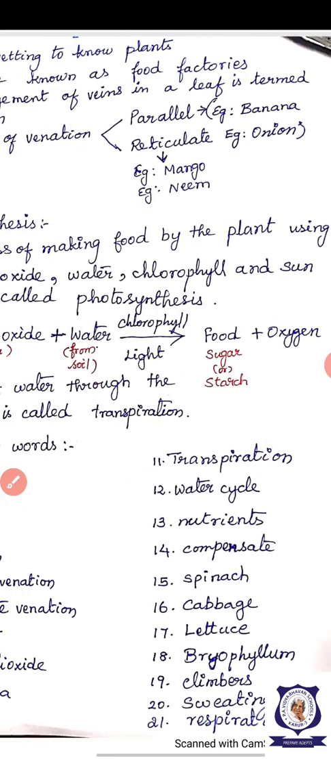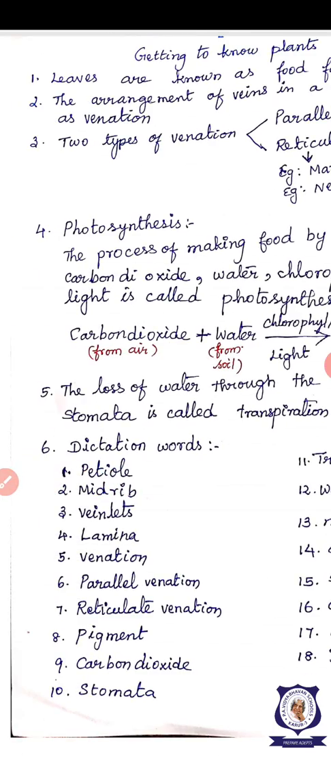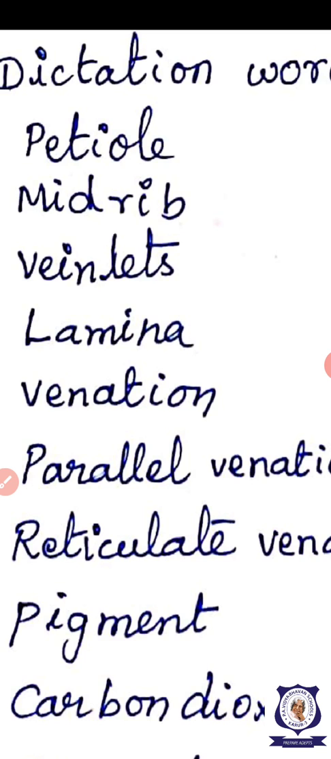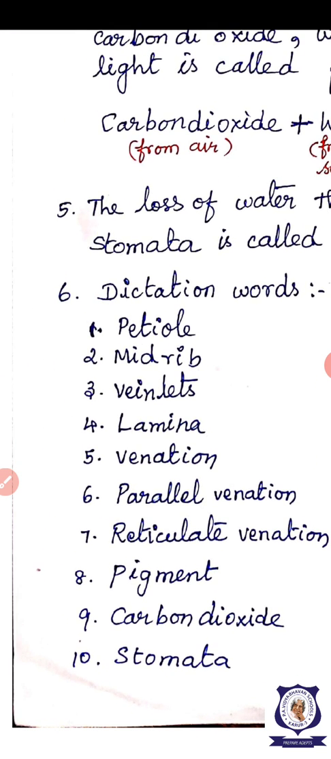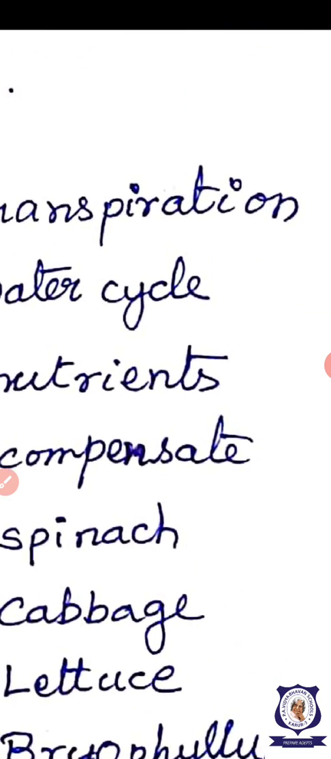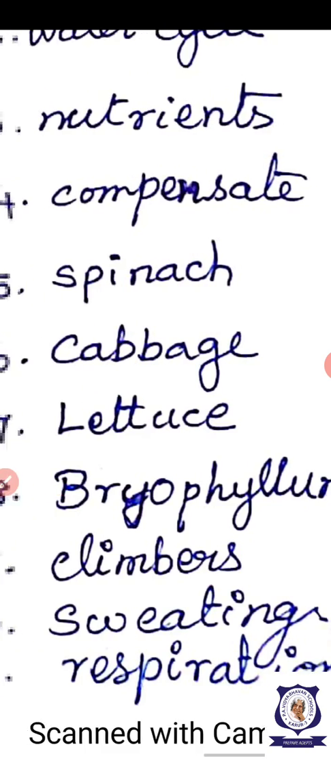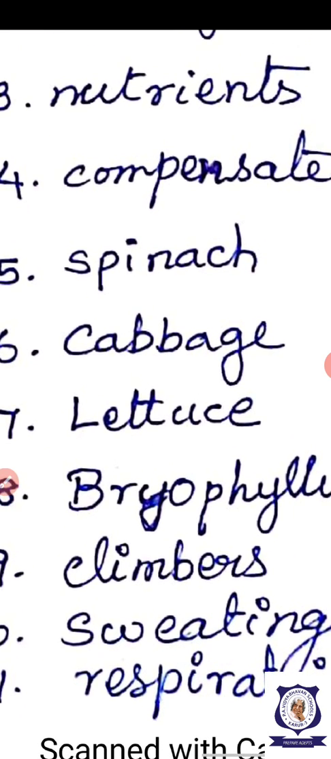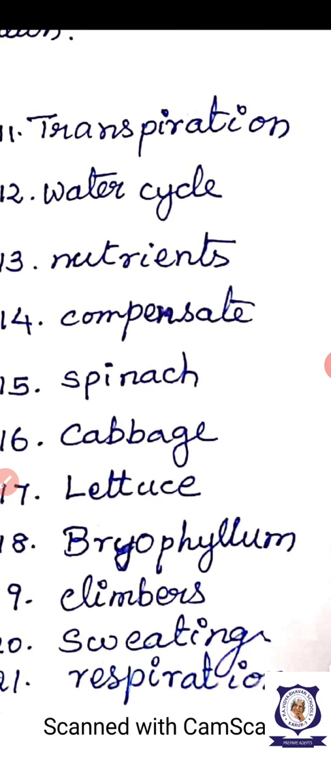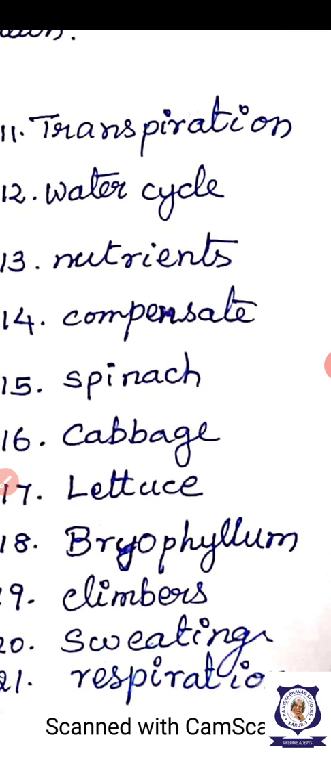And then I will show you the dictation words now. You see the petiole, midrib, veinlets, lamina, venation, parallel venation, reticulate venation, pigment, carbon dioxide, stomata. And here you see transpiration, water cycle, nutrients, compensate, spinach, cabbage, lettuce, bryophyllum, climbers, sweating and respiration.